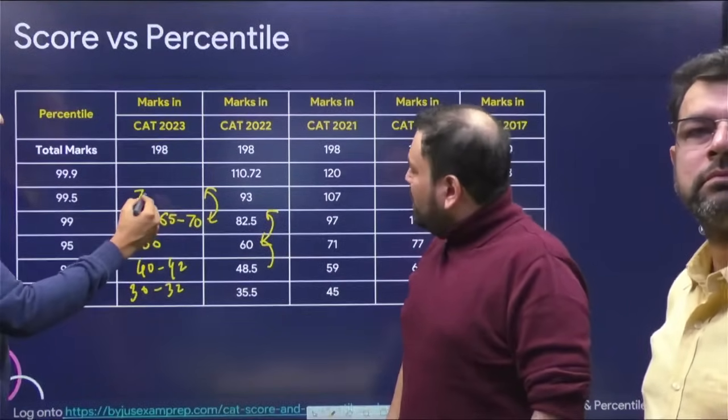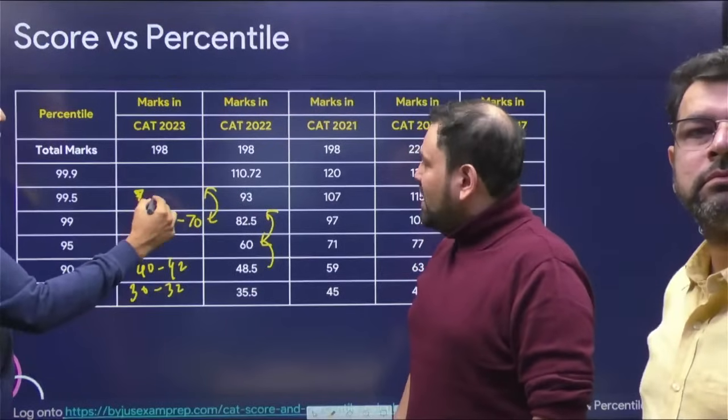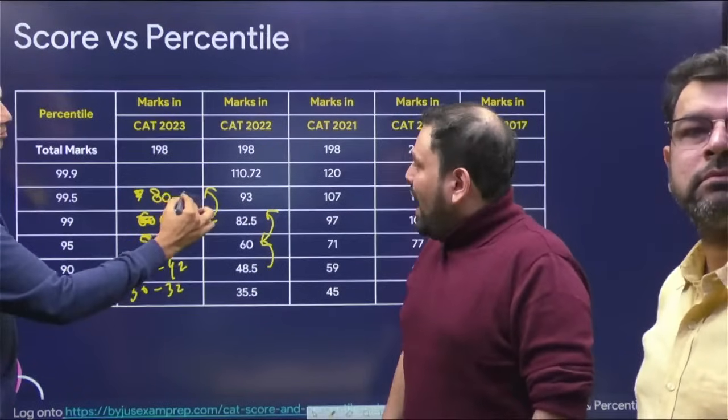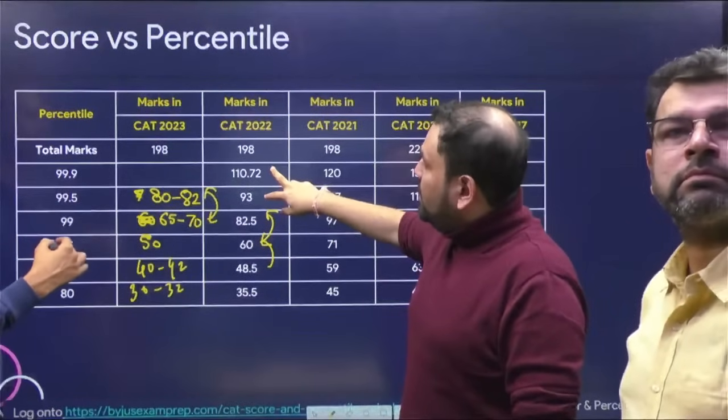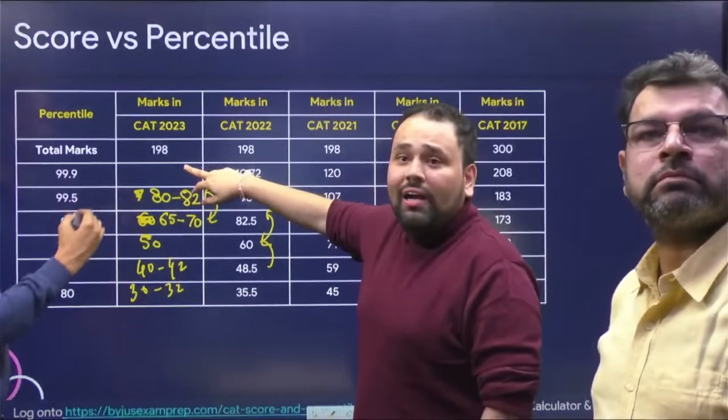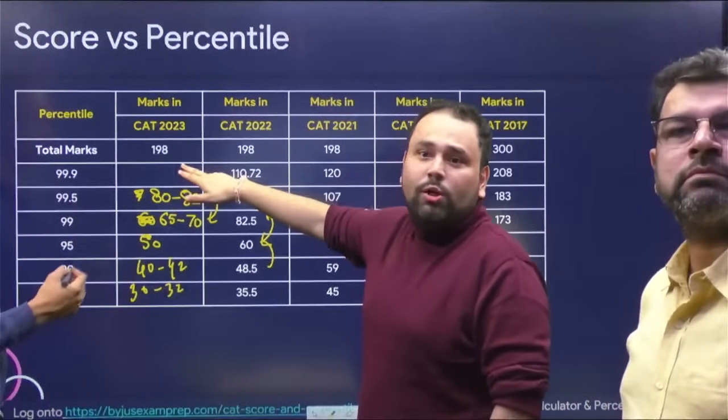So this probably, I would say, you can add about 80-82. I would agree, 80-82 or so, it will go into the 80s for sure. And then at 99.9 again you will see a further jump. Here you already saw 17, there it could probably go to 18-20 as well. So you could say around 97 to 100.